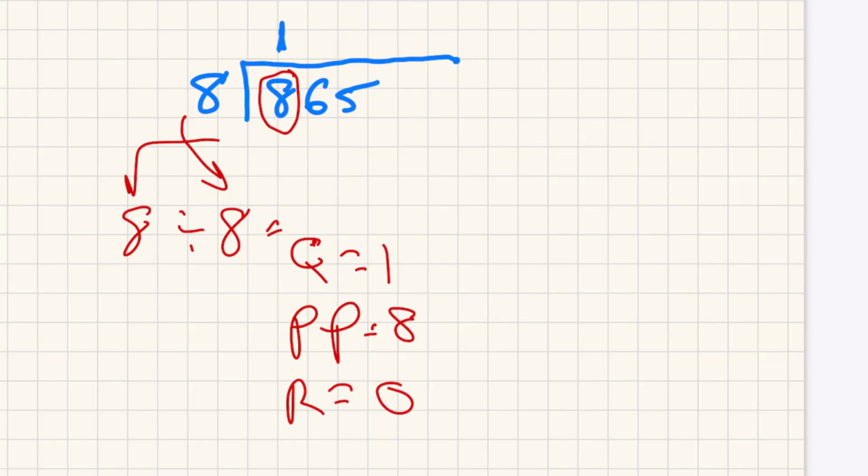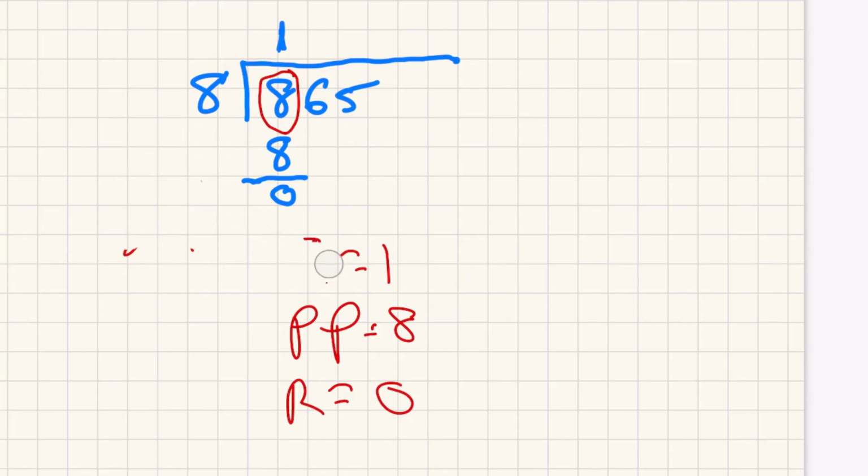You then take the quotient, multiply it by the divisor. 8 times 1 is 8. That is the partial product. And you put that very carefully underneath the dividend. And then we find the remainder by drawing a line and subtracting the dividend, which is 8, minus the partial product. And 8 minus 8 is 0. So now I will get rid of these red markings. We don't need this anymore. That was basically showing you.